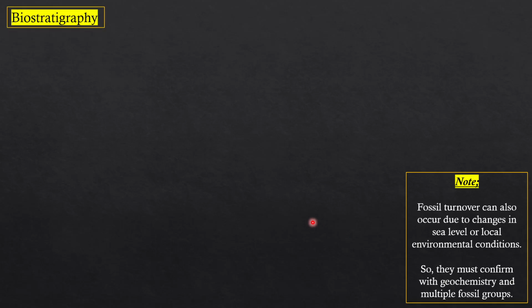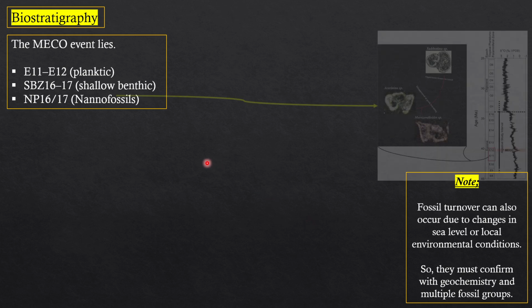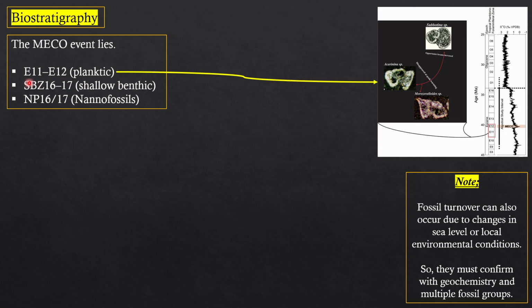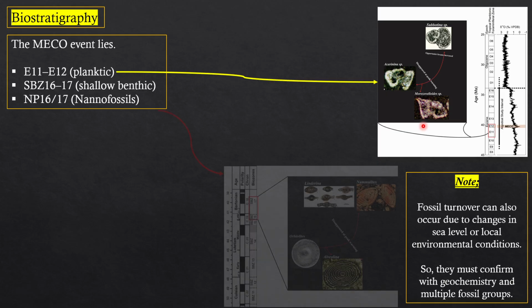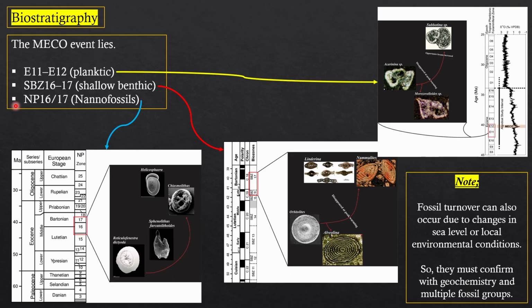Another thing is the biostratigraphy. When they studied biostratigraphy along the MECO event, lower bed and upper bed, they showed the planktonic foraminifera E11 to E12 zone, and Morozovella evolved to this species. The shallow benthic zone along the MECO event they outline as SBZ 16 to 17, and Alveolina or Orbitolites evolved to the Nummulites and Nemkovella along the MECO event. And for nannofossils, the range is NP 16 to 17, and they are not evolved but changing from base to top of the nannofossils.